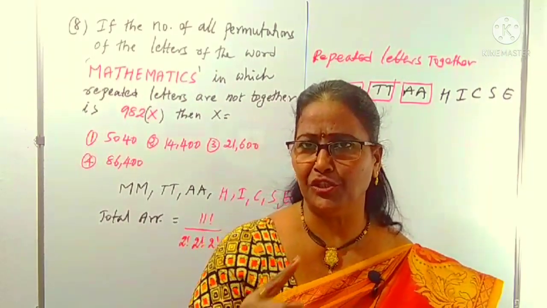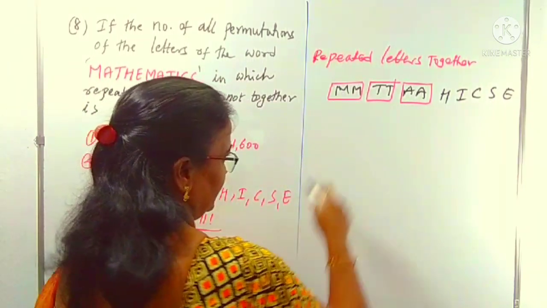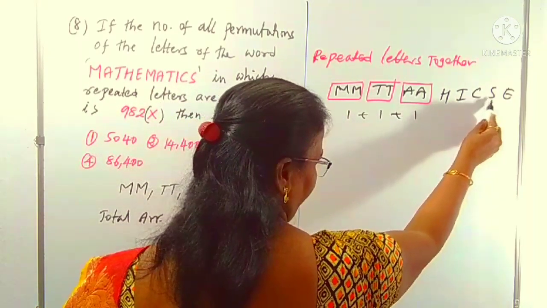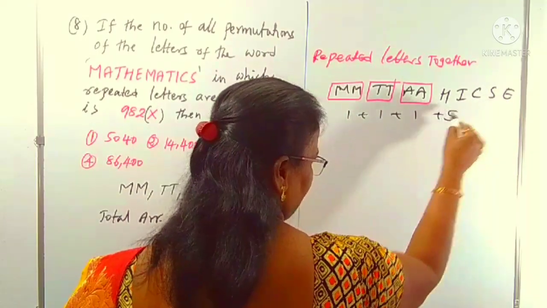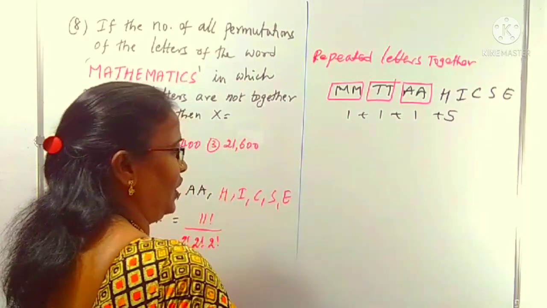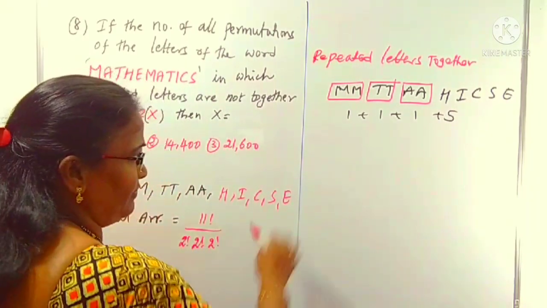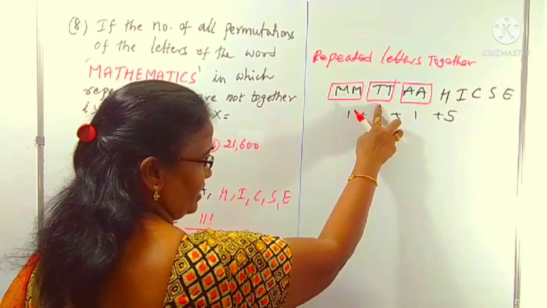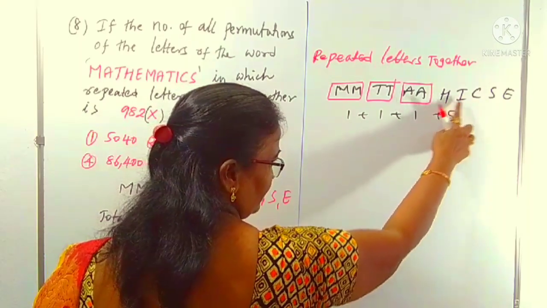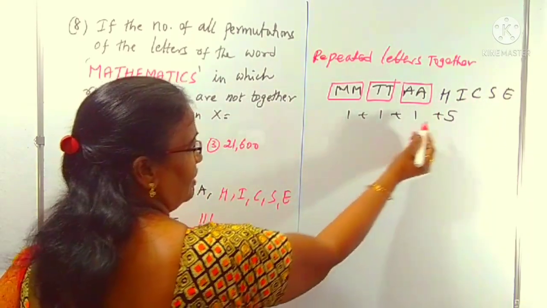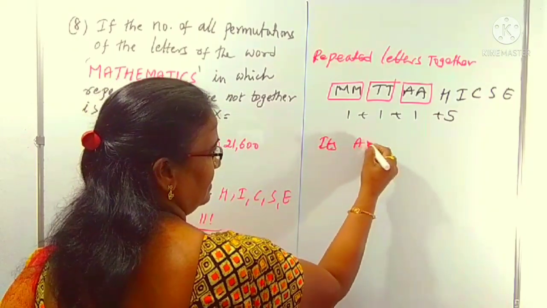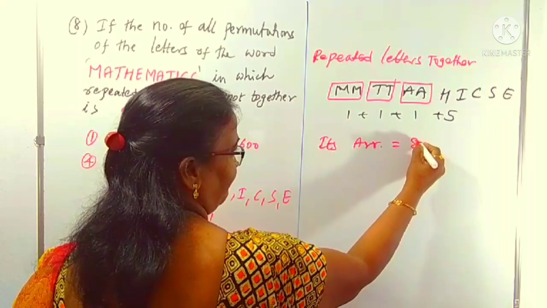Together we take each pair as one unit, so that is 3 units, plus the 5 individual letters, totally 5 plus 3, 8 units to arrange. So the arrangement we can write is 8 factorial.